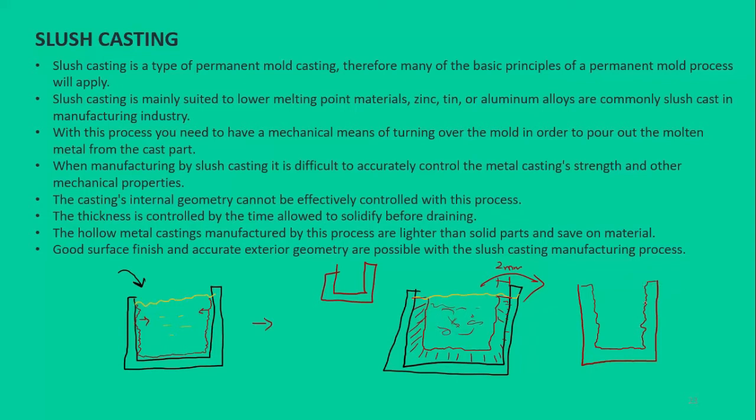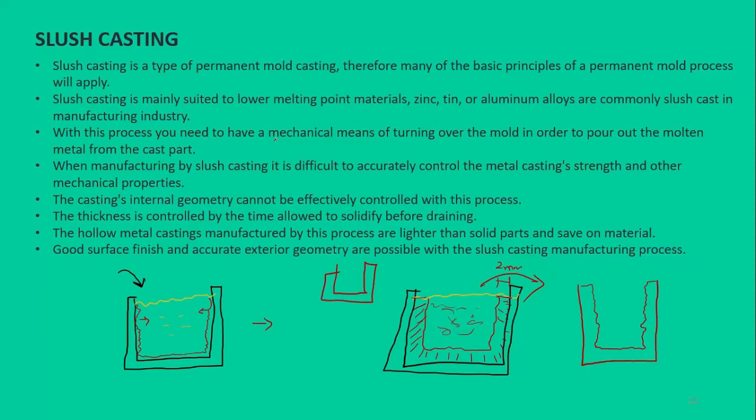But the inner one, because we have no control over the inner surface, is somewhat irregular, not very smooth, and does not have very good dimensional accuracy. So it is used for some low quality products like toys and some decorative pieces. So as it says here, slush casting is mainly suited to lower melting point material like zinc, tin, aluminum alloys, and are commonly slush cast in the manufacturing industry.